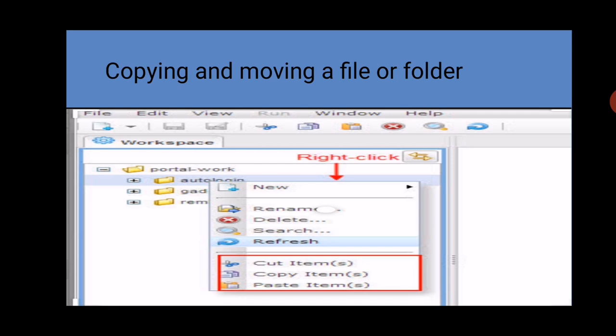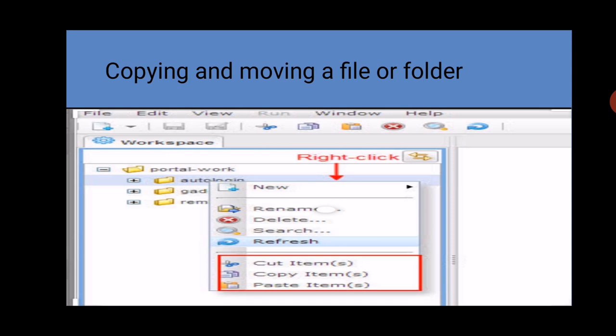Next is how can we copy or move our file or folder. As you know, copy means you have one copy of the data, file or folder and you want the same copy elsewhere. And moving means you move and paste your file or folder. Just select your file or folder which you want to copy or move, then right click on it. After that a sub menu will appear like in this picture. Just select Copy and go to the desired location where you want to paste your file, right click there and then Paste.